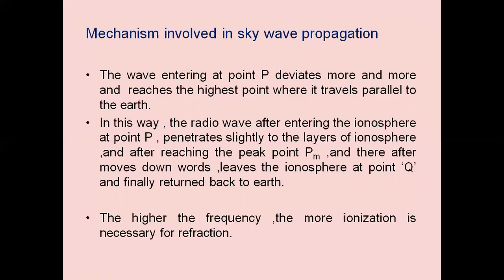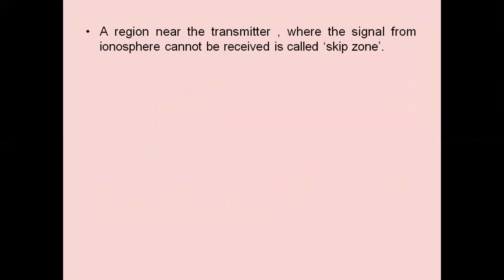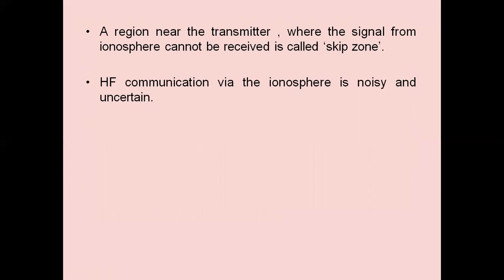The higher the frequency, the more ionization is necessary for refraction. More ions are required as we make use of higher frequency. Otherwise, the signal will escape through the ionosphere. A region near the transmitter where the signal from the ionosphere cannot be received is called the skip zone.